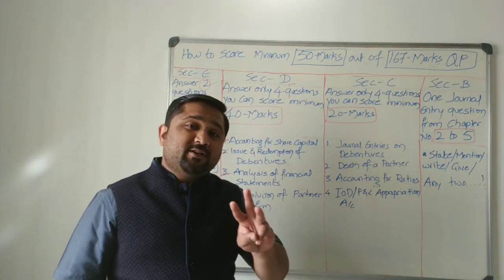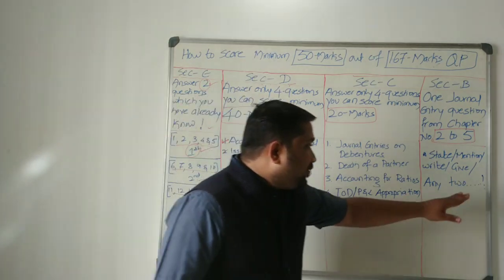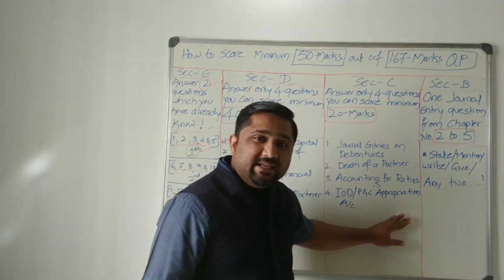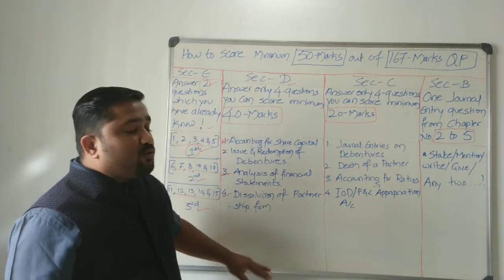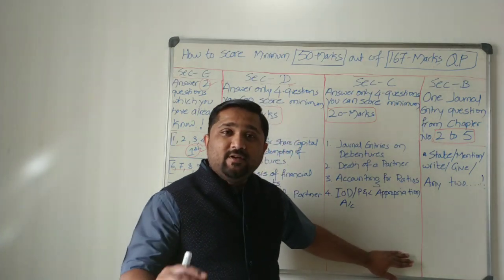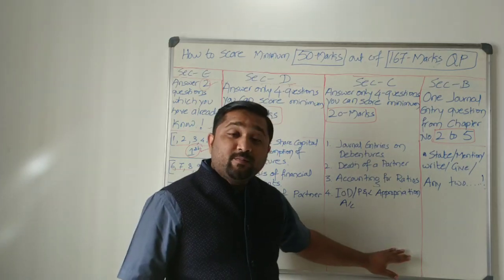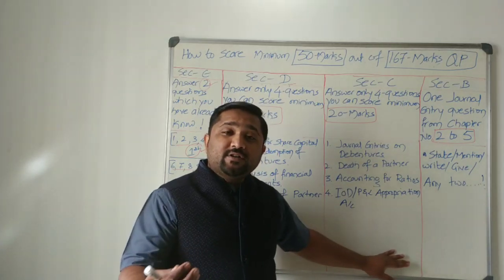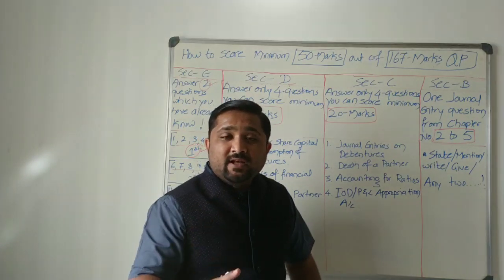So you will be asked 2 to 3 questions like that. From sections B, C, D, E, you can score 74 marks. I'm giving you the maximum opportunity to score marks if you dedicate yourself for a day. You just need to dedicate yourself for a day.